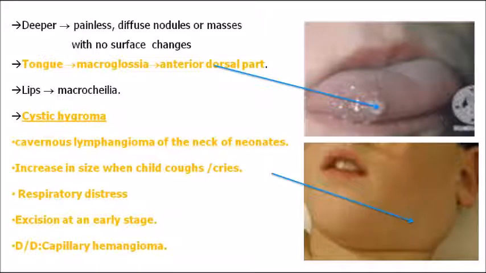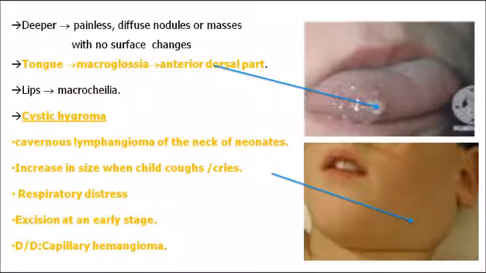Because the lesion is located in the neck region, the patient will have the main classical symptom, that is respiratory distress, respiratory trouble. The main treatment is, as soon as it is detected, excision of the lesion, because the cavernous lymphatic vessel in the neck region is enlarged. You have to do excision at an early stage, because otherwise it will end in death of the child due to the respiratory trouble. The main differential diagnosis of cystic hygroma is capillary hemangioma.